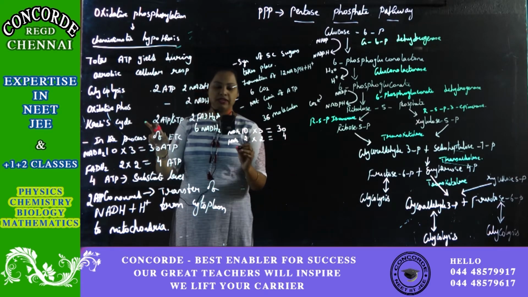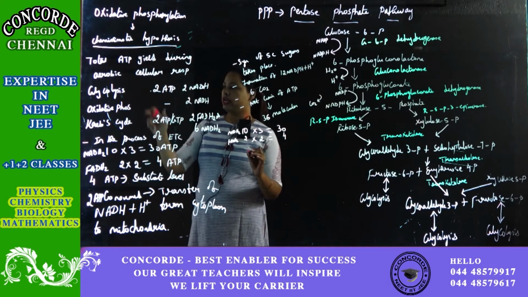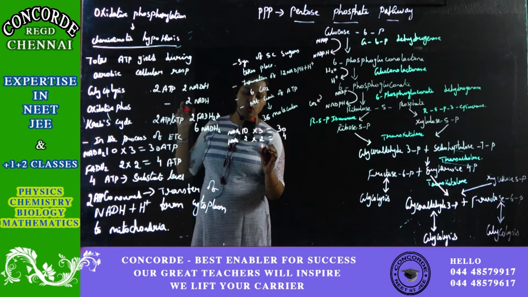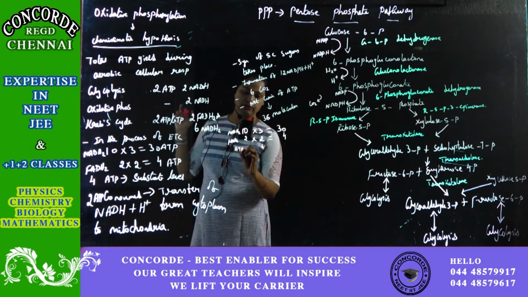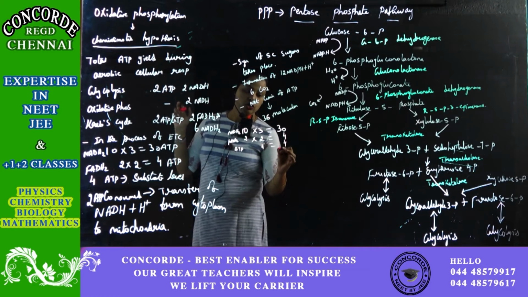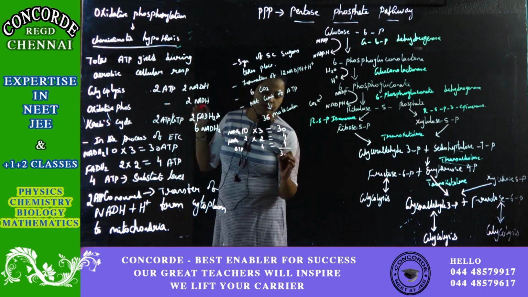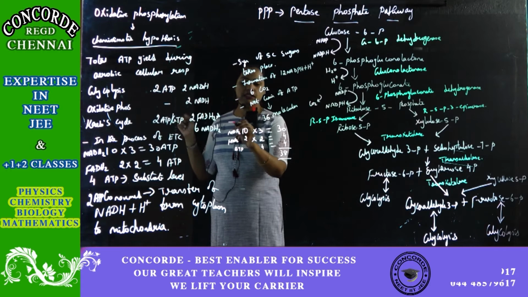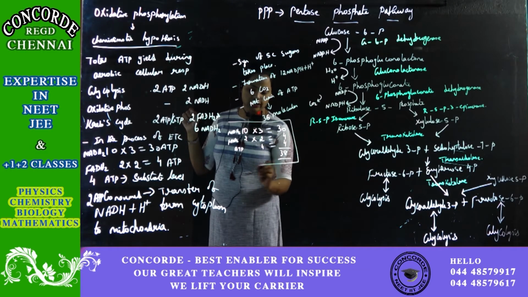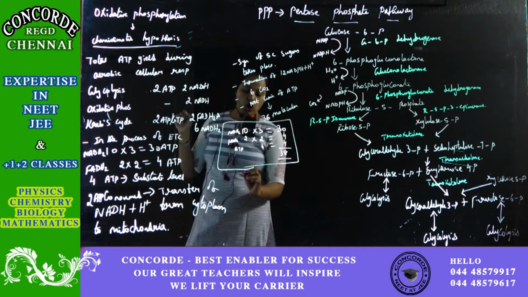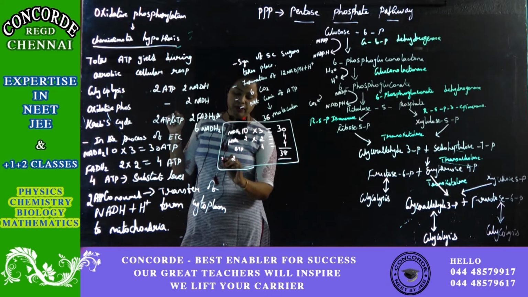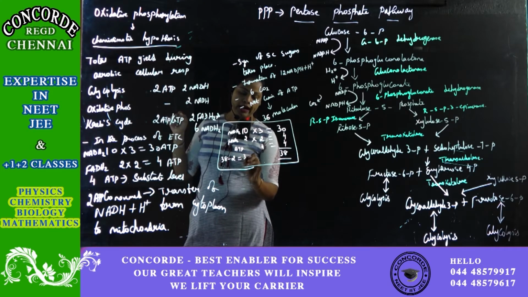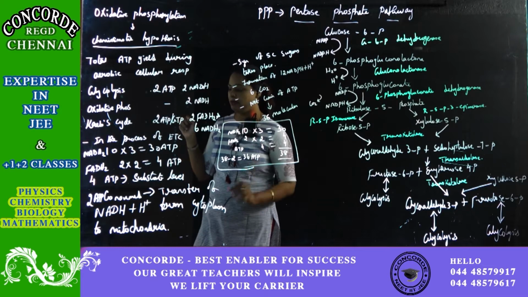Next, in the Krebs cycle 2 ATP is produced and in glycolysis 2 ATP is produced, so overall 4 ATP is produced. So 34 plus 4 is 38. So overall in aerobic cellular respiration, 38 ATP molecules will be produced. Of that, 2 ATP will be utilized. So at the end there will be 36 ATP.